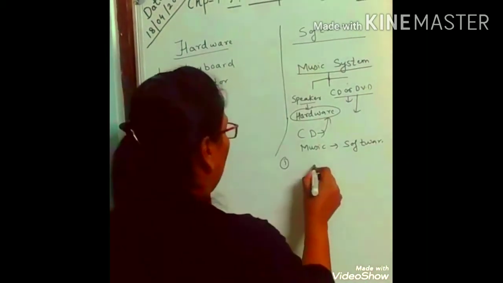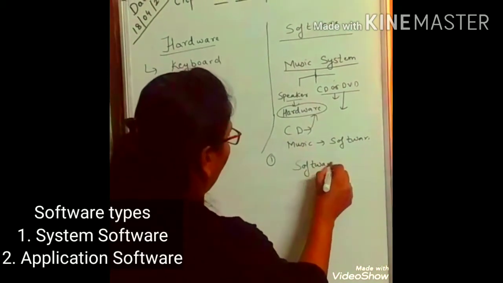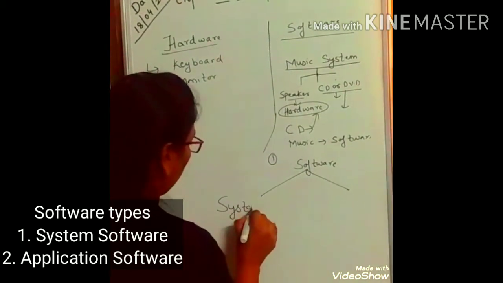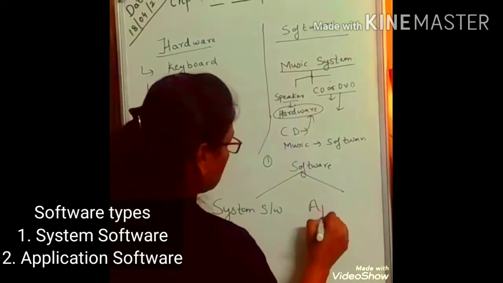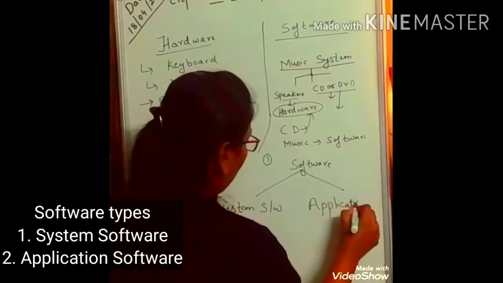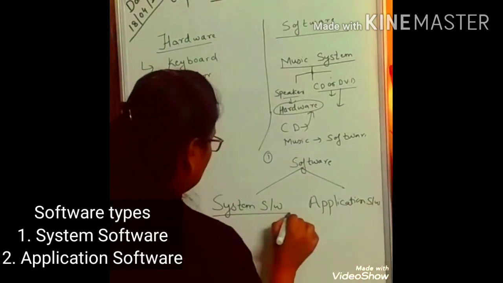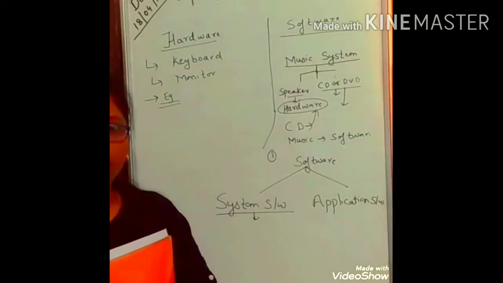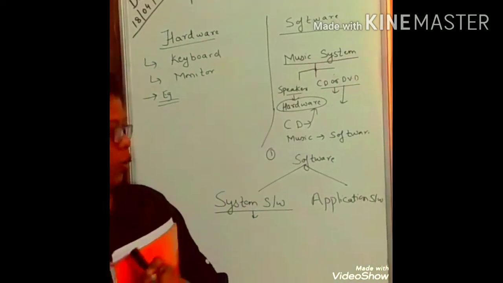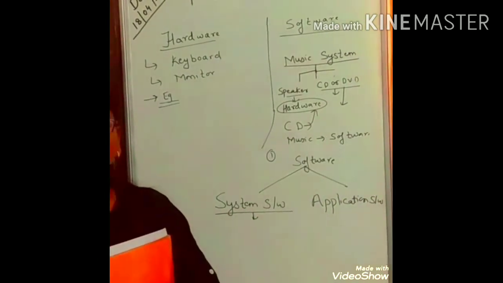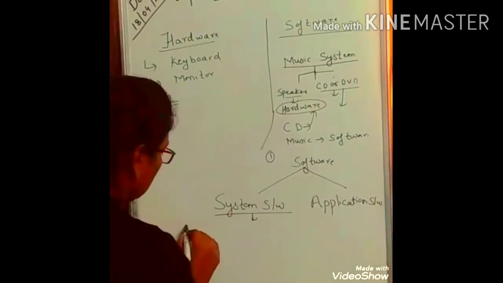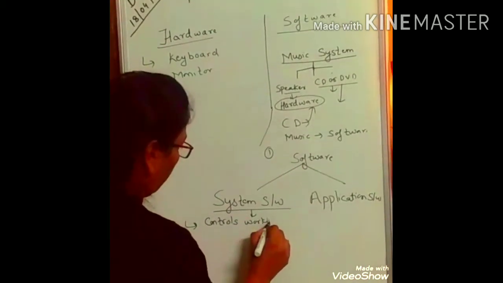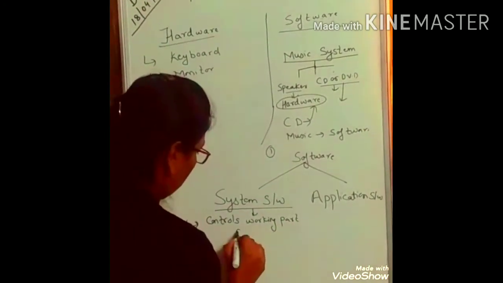Now, this software is again divided into two types. One is system software and another one is application software. Now what is system software? System software helps us to control all the activity, working of a computer. And what is application software? It helps us to do a specific job. So here system software controls the working part of computer.